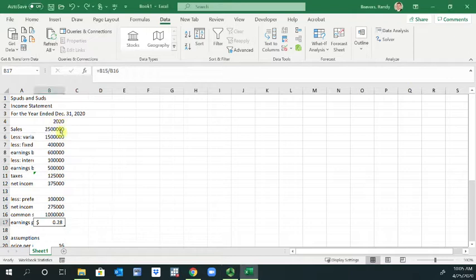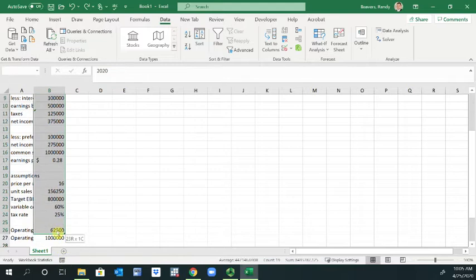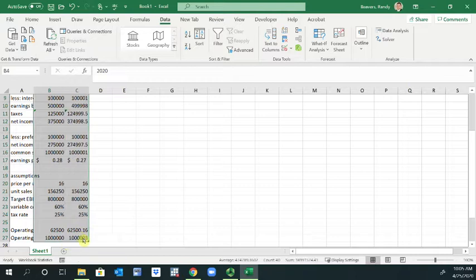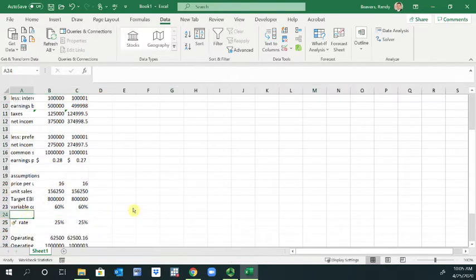I'm going to copy from B4 to B27, and drag this over to C4 to C27. We're going to insert a row above the tax rate and call this projected sales growth. So in C24, this will be equal to 10%.